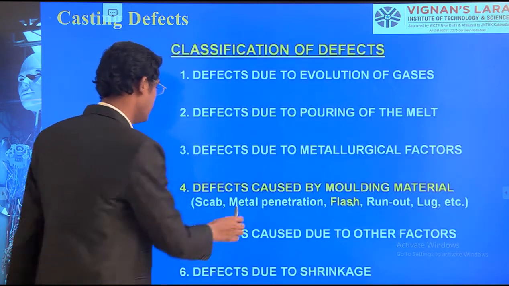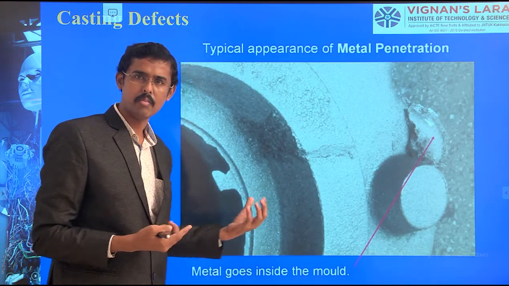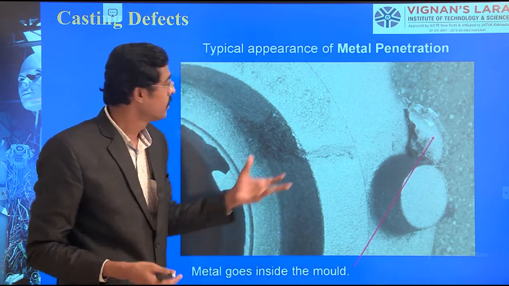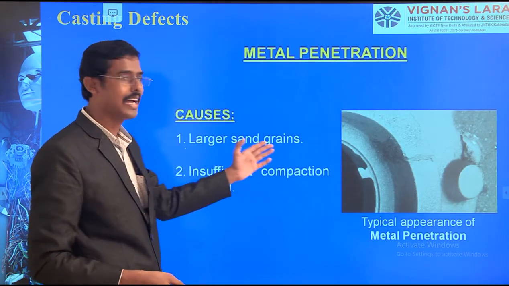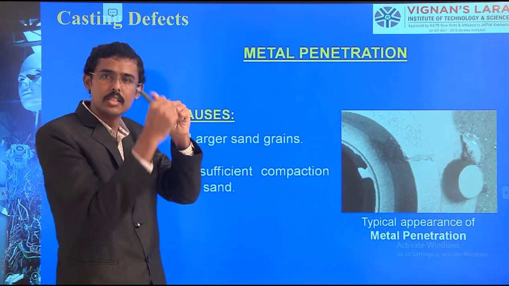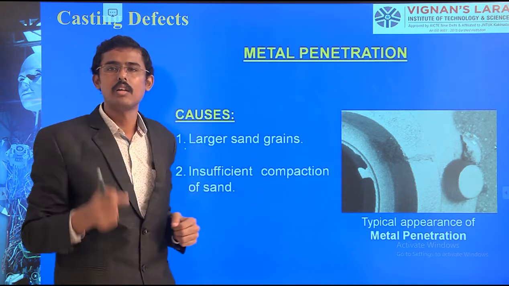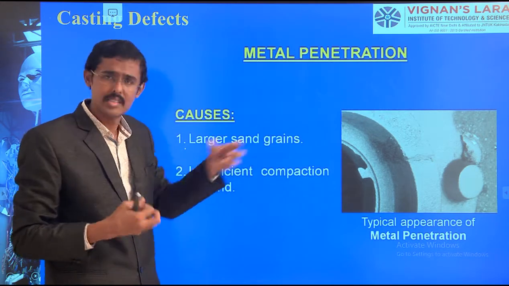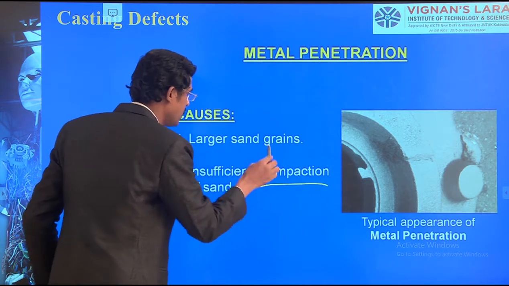Next one, metal penetration. Metal goes inside the mold. A similar problem: sand compaction is not done properly, so leakages happen, but here the heavy molten metal comes out. With larger sand grains, this is one grain, this is one grain, and there is a gap between these two. In this gap the molten metal flows down. If the grains are larger, and you want to compact tightly, the sand grains have to be finer. Insufficient compaction, see, these two points are very important.